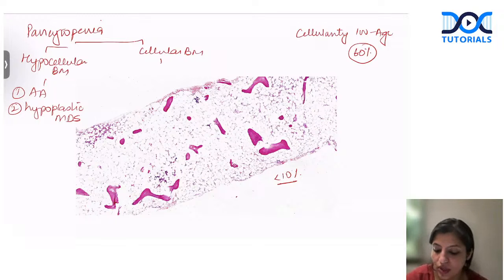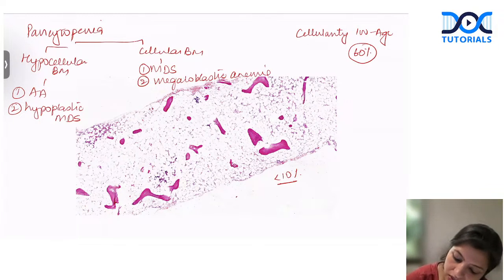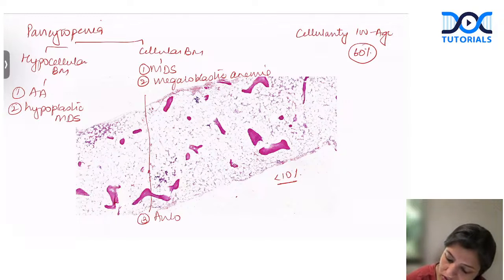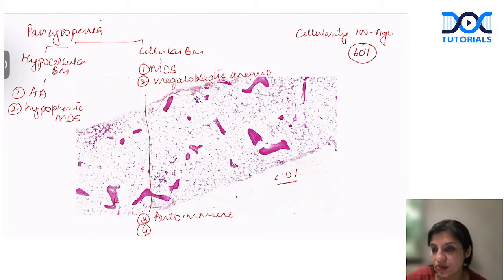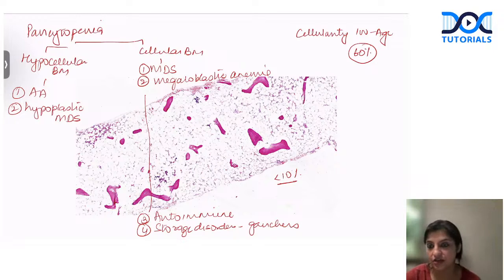Now, cellular bone marrow, what are the causes? Number one, MDS. Classical MDS will usually be cellular. Number two, megaloblastic anemia, which is pancytopenia with hypercellular marrow. Number three, autoimmune causes, like SLE, can cause pancytopenia with cellular marrow. The fourth is storage disorders, like Gaucher's disease. I've not given you the image of Gaucher's, but please remember Gaucher's is always a tentative question. Then Niemann-Pick disease.